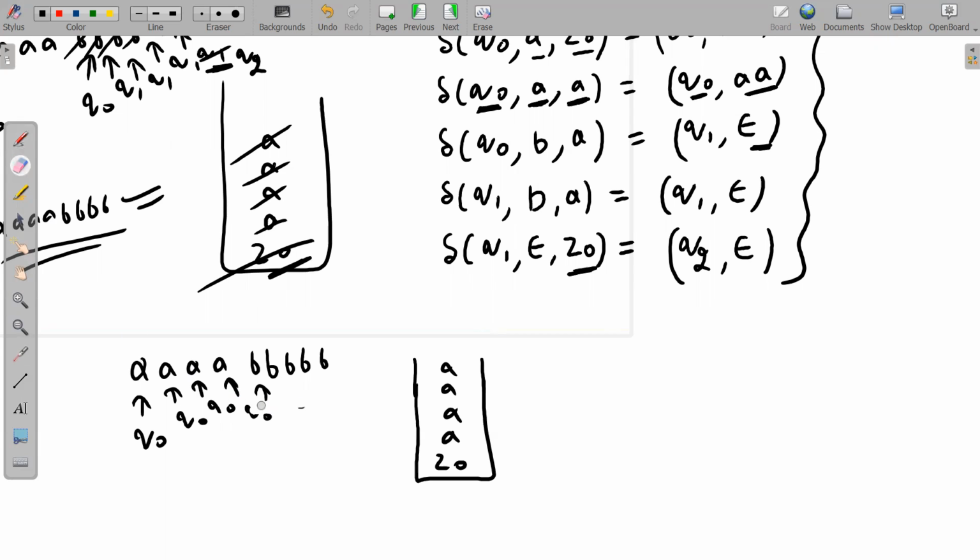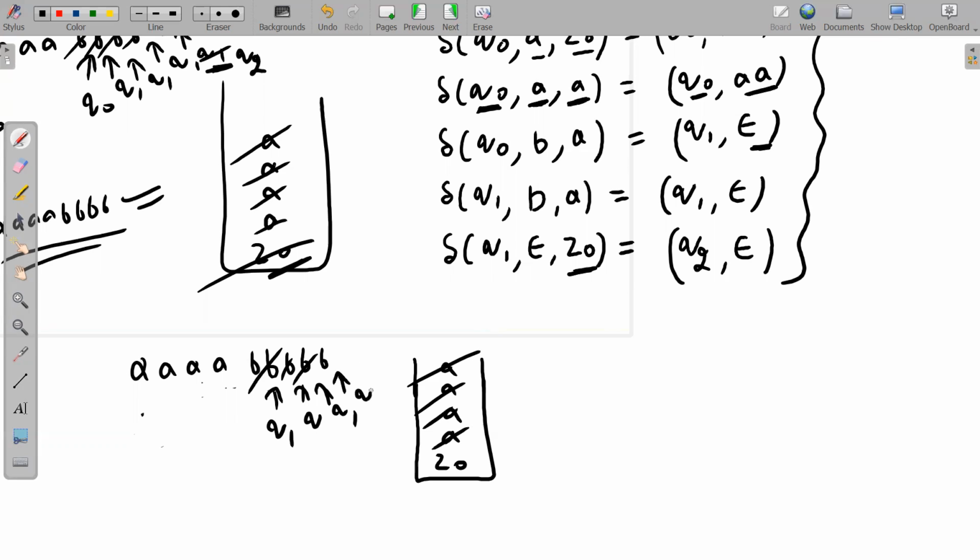Let me rub all these things so that it won't create any problem for us. We will jump to state Q1 and nothing is pushed onto the stack. That means this A was popped off, because we have applied this move: Q0, B, A, Q1, null. A was read from the stack, that means A was read after popping, and you are not pushing it again. So directly we have popped this A. Now we have started cutting: Q1, B, A, cut. We have done the cutting.